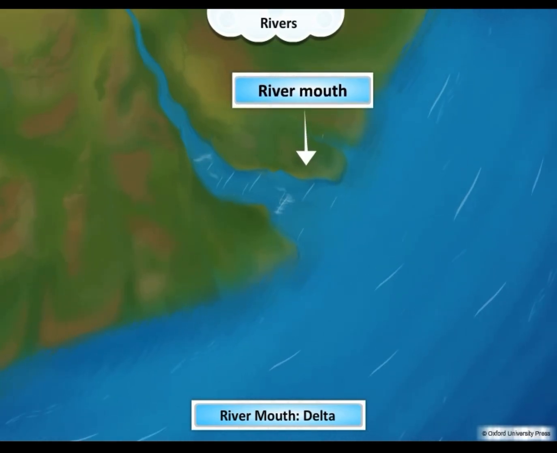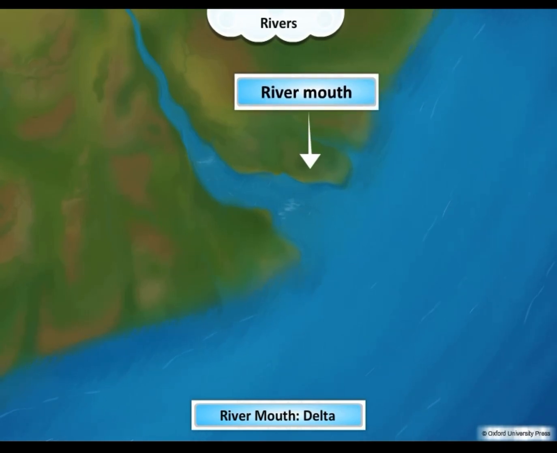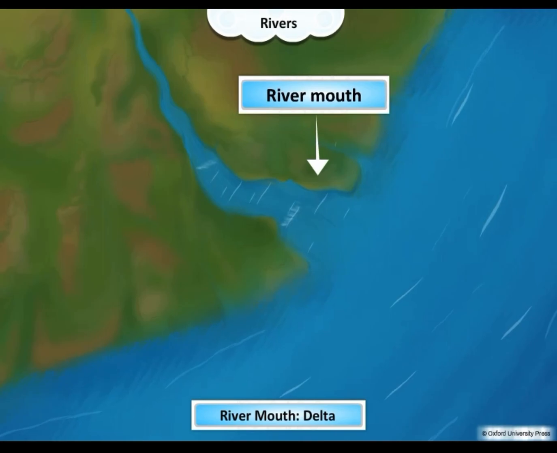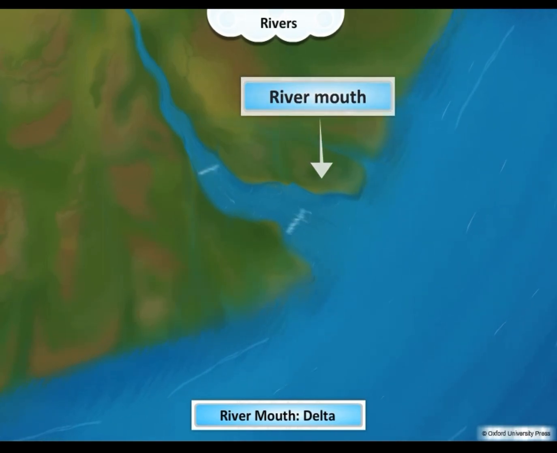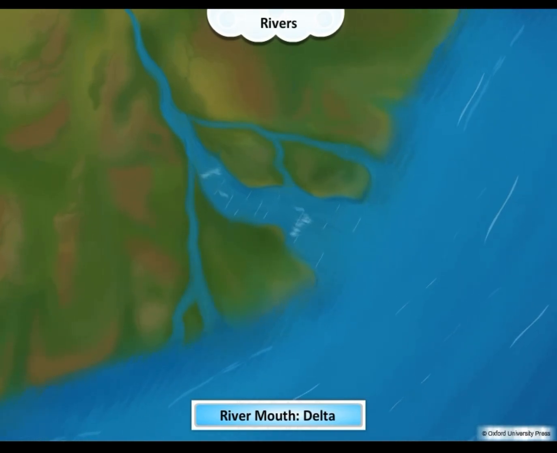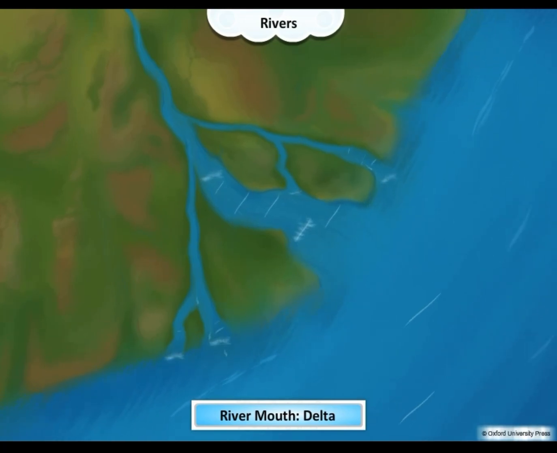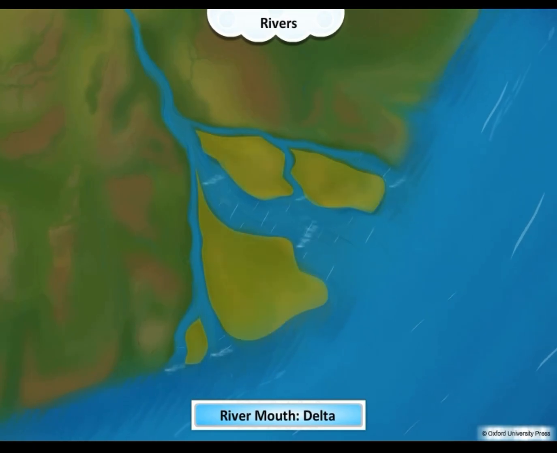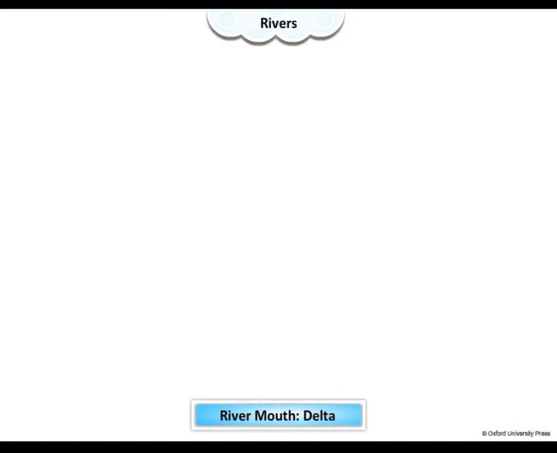Over many years, the silt carried by the river collects and is deposited in the spaces between the smaller rivers. A triangular shape is formed. This whole region is called a delta.